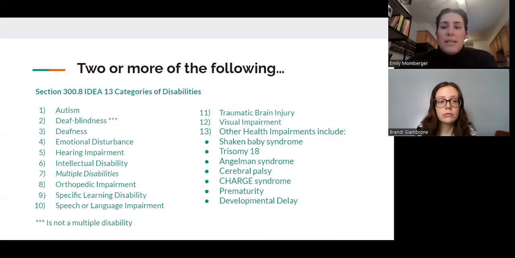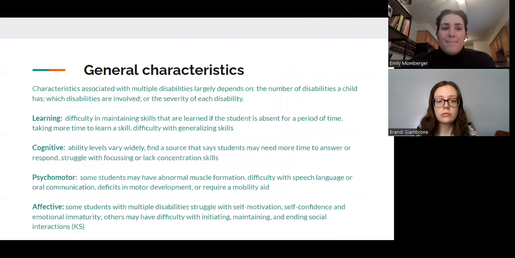So as mentioned, multiple disabilities occur when a person is diagnosed with two or more of IDEA's 13 categories of disabilities listed here from Section 300.8 of IDEA. Of note, deaf-blindness is not a multiple disability by itself, as I mentioned before, but when paired with another disability, such as an intellectual disability or a specific learning disability, then that person would be categorized as having multiple disabilities. I will now go into the general characteristics for students with multiple disabilities, and then Brandi will share a case study afterwards going into more specifics.